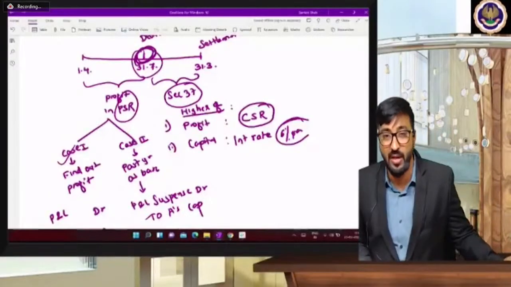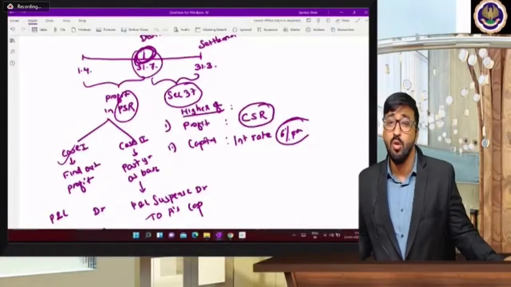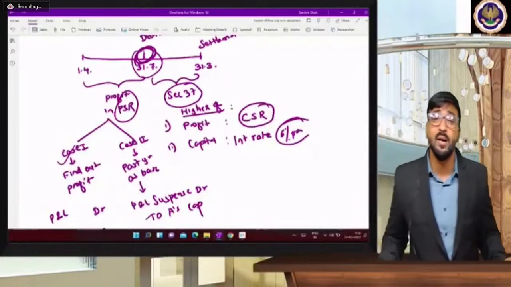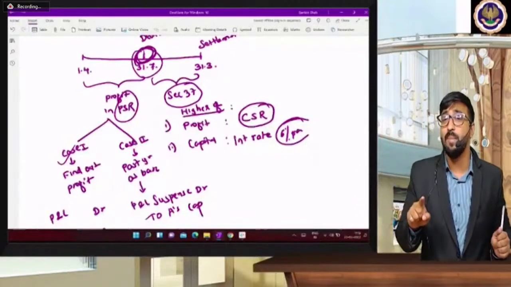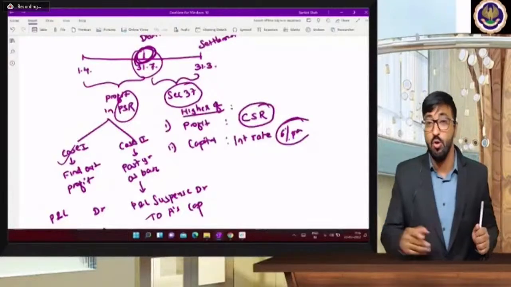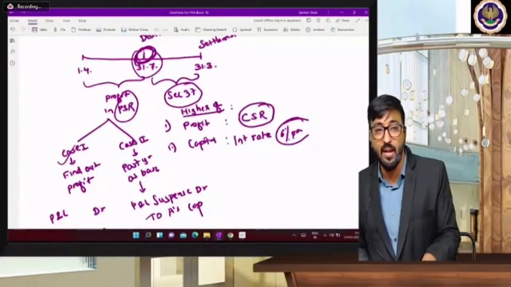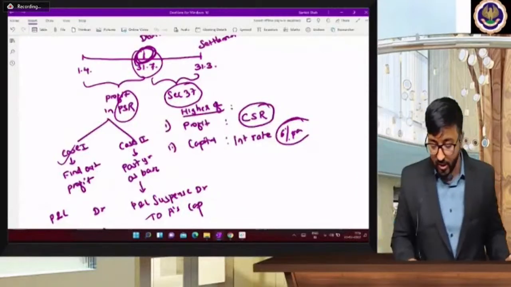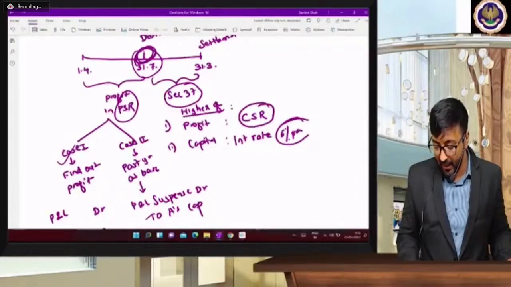So tell me in the comment section: Section 37 is applicable from the date of death or before the date of death. So when Section 37 is applicable, you have to give me the answer in the comment section. Every one of you, please write it in the comment section.